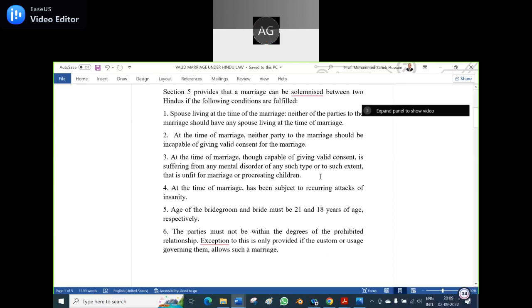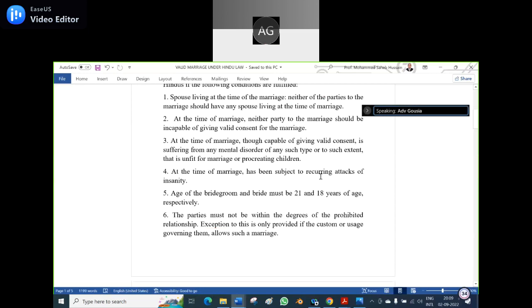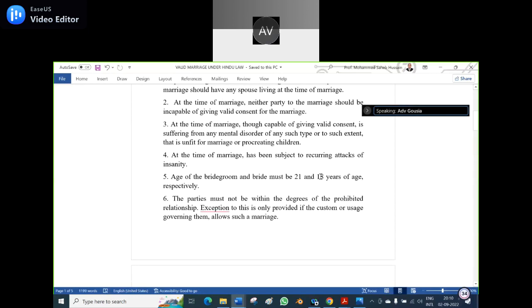So the fourth one: at the time of the marriage, has been subject to recurring attacks of insanity. Like insanity, somorogamo. What do you say somorogam in English? It is epilepsy. Epilepsy. Yeah. So that is another condition.